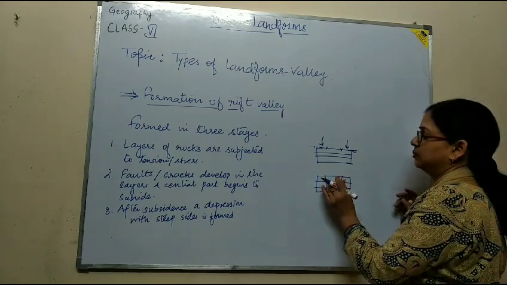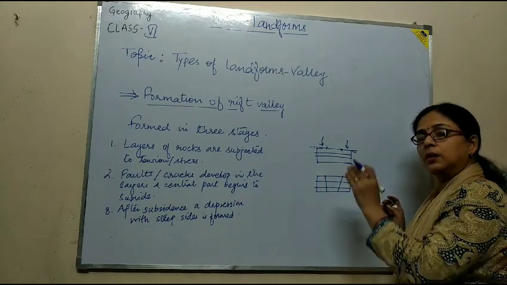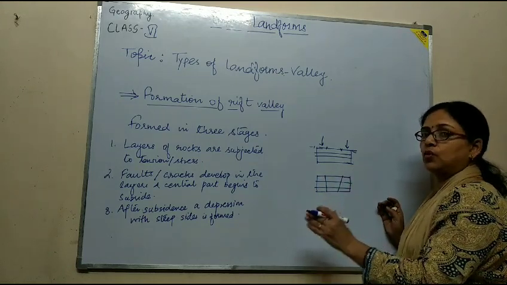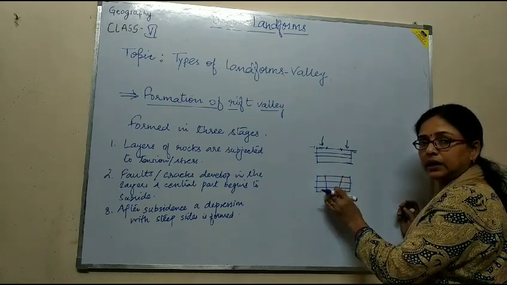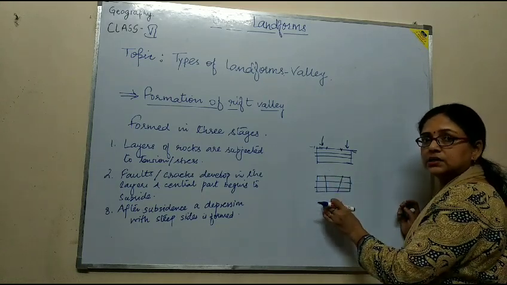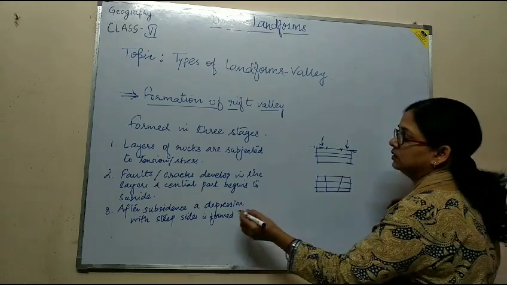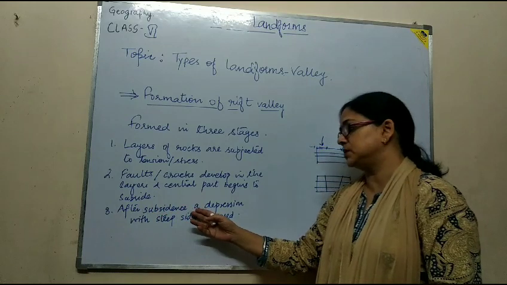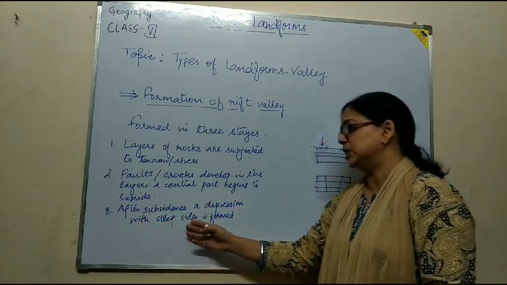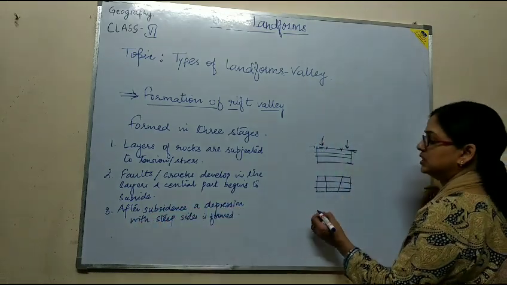After a passage of time, this part starts declining or sinking downwards. Then we find the third stage: after subsidence, a depression with steep sides is formed.